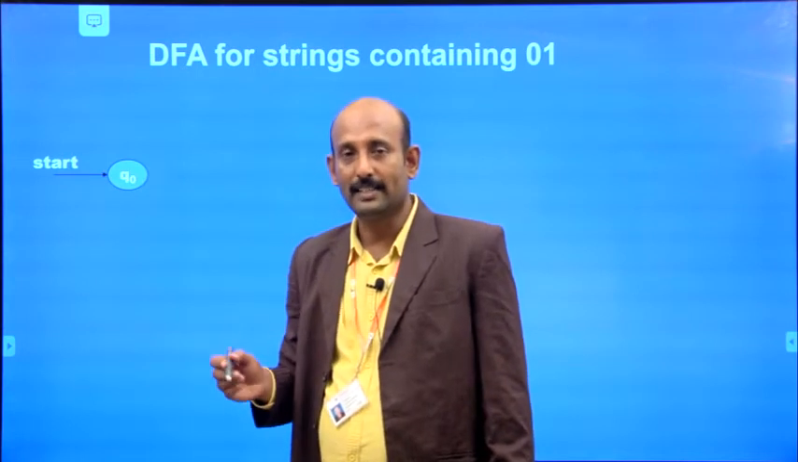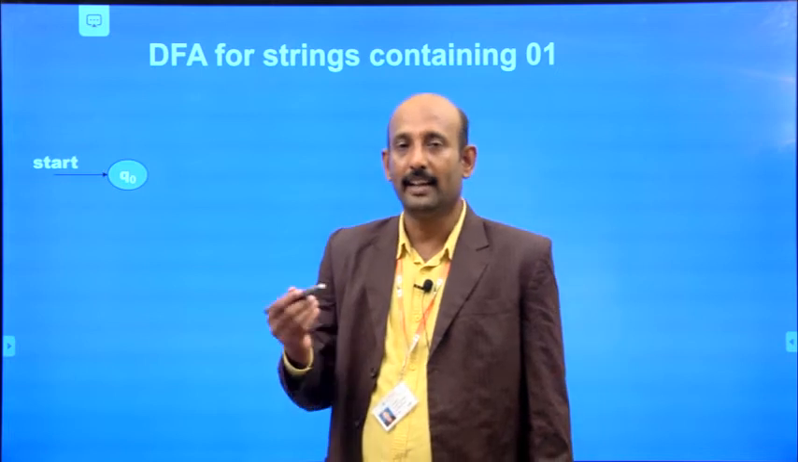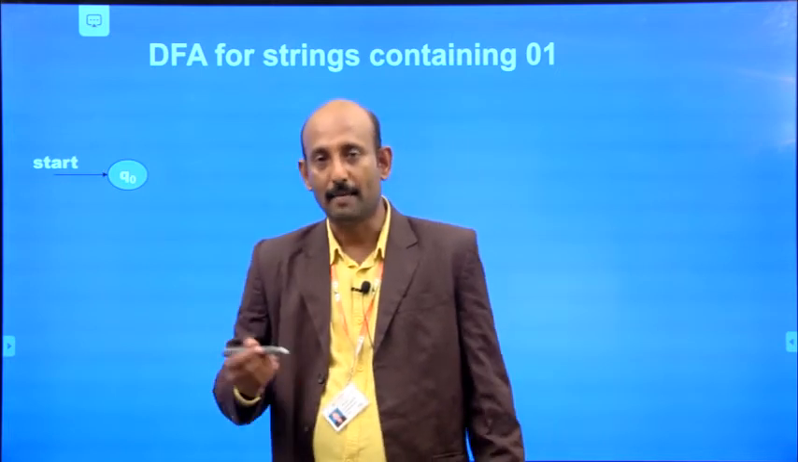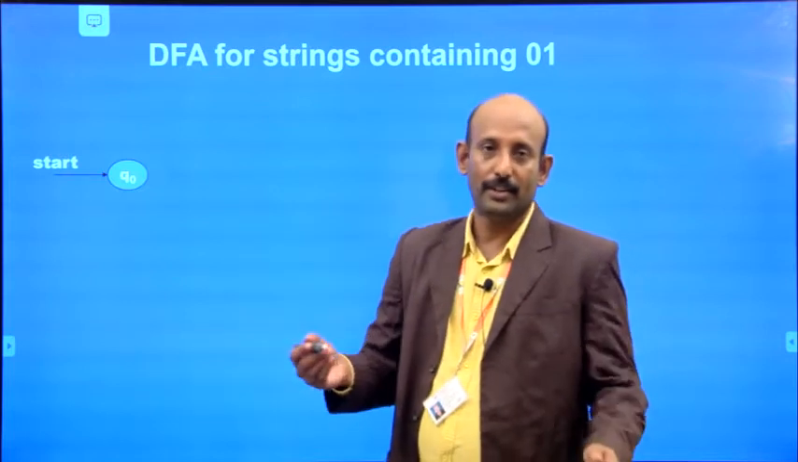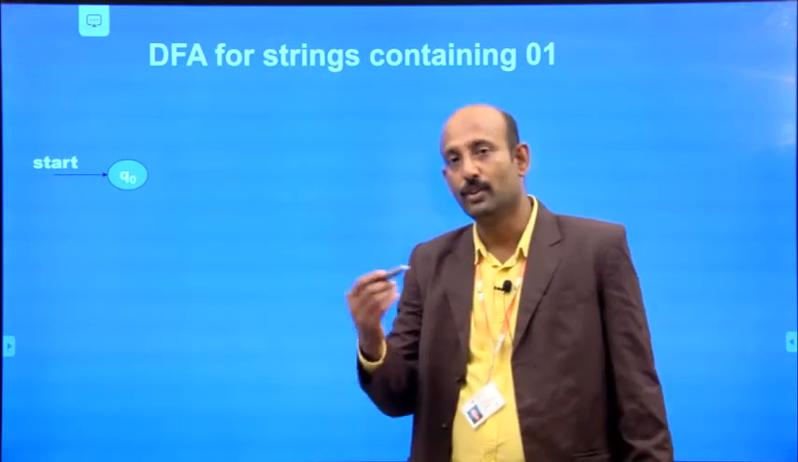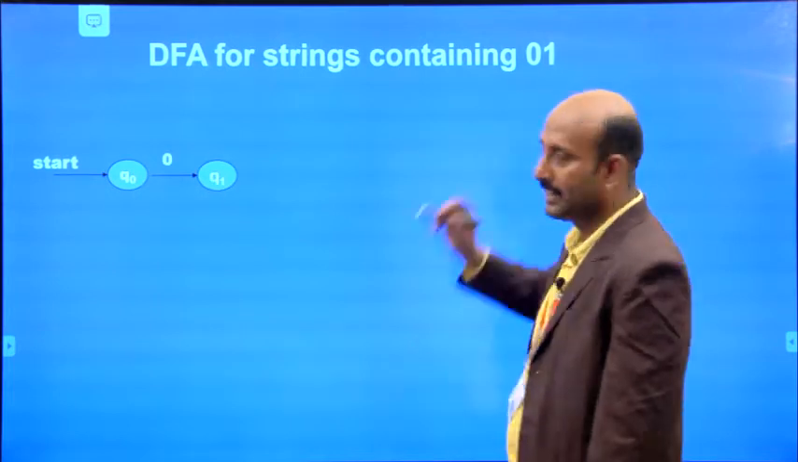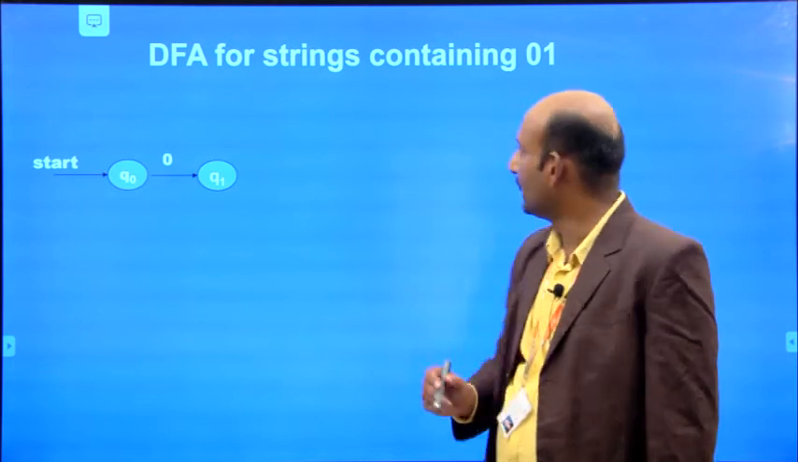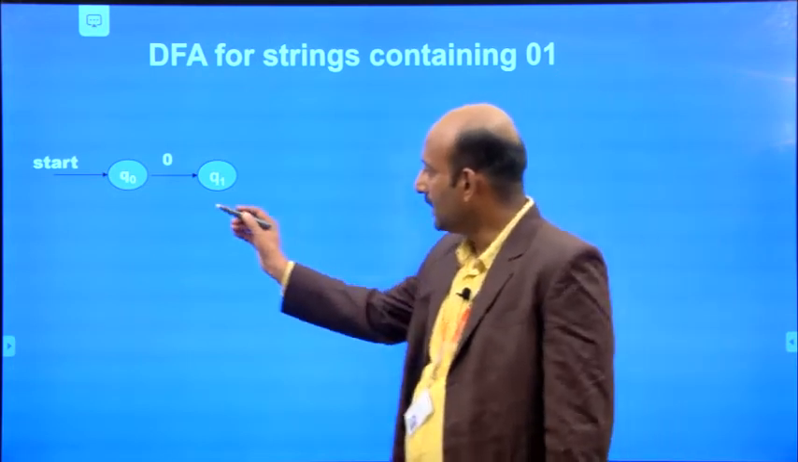Q naught is a user defined name. As you like, you can give any labels like capital A or 0, 1, 2, 3. It's up to you how you go for labeling that one. Let's see the next. We have to read the first input, because the string contains 0. So for the state Q naught,